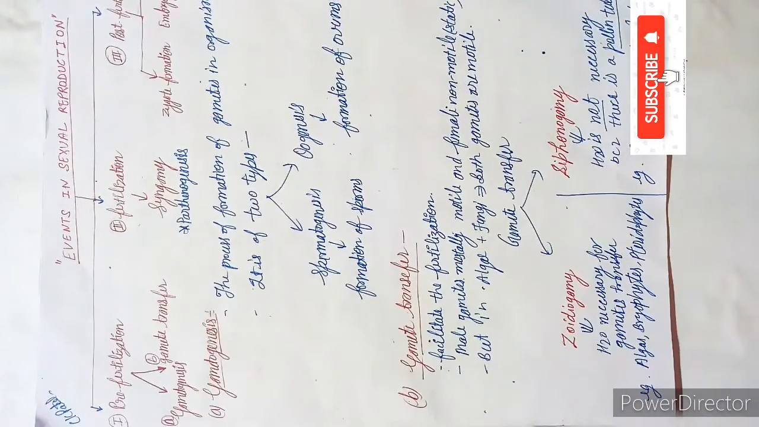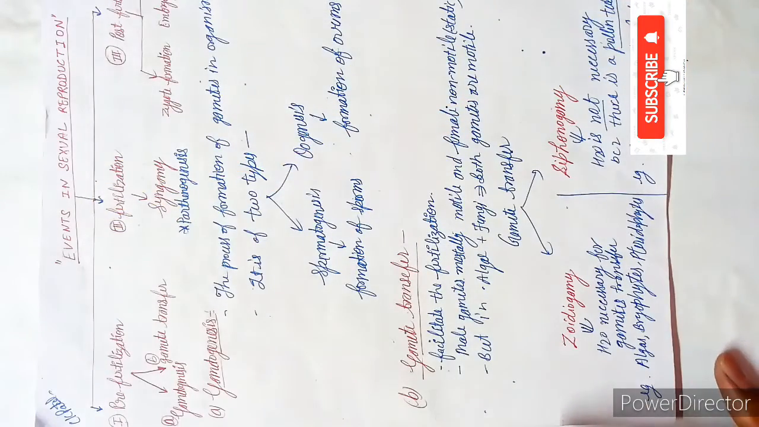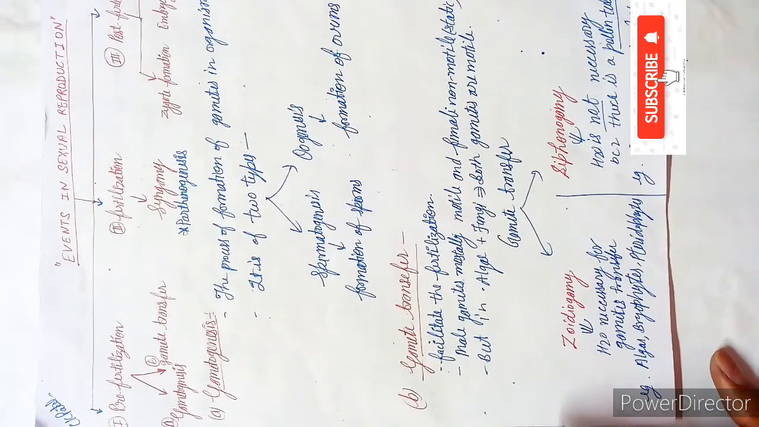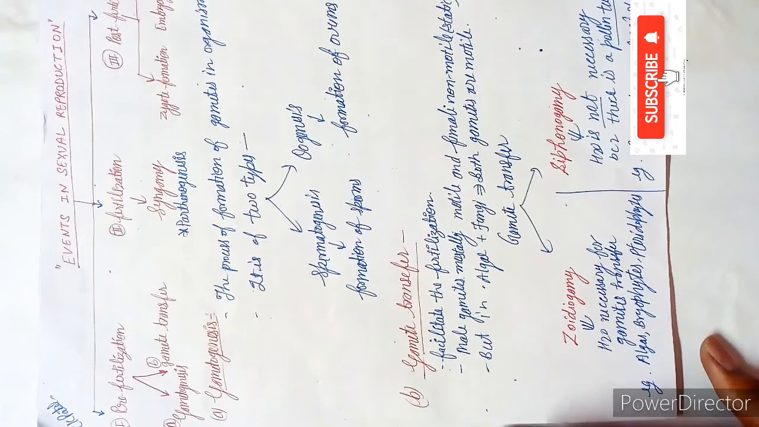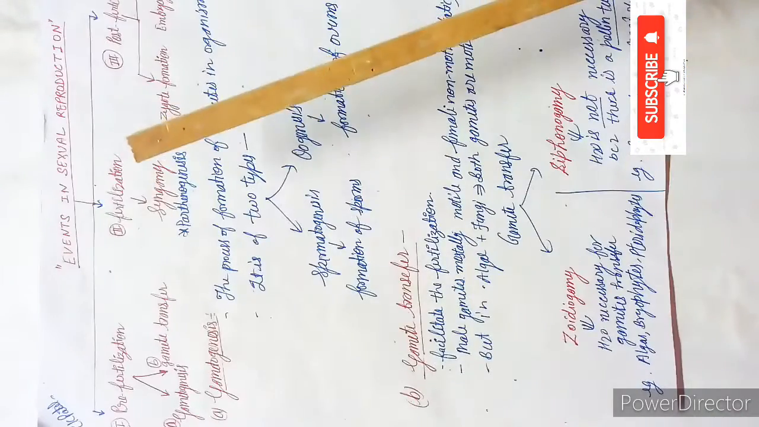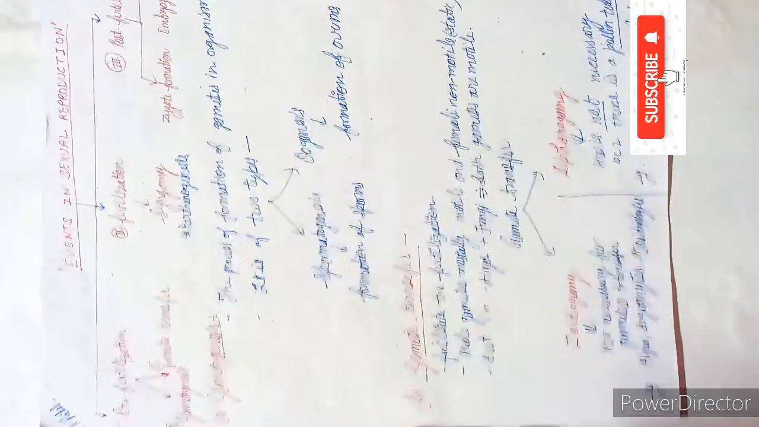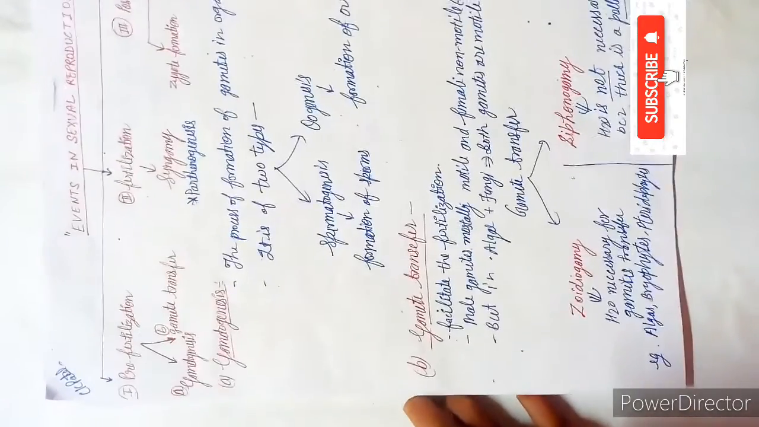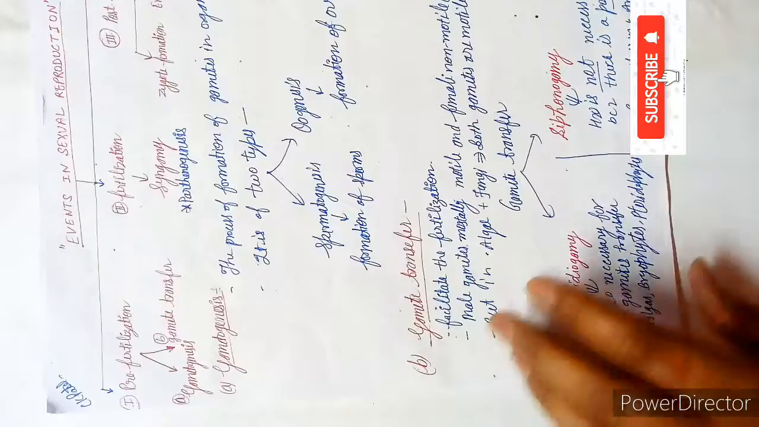Events in sexual reproduction. First of all, there are three events in sexual reproduction. First is the pre-fertilization event, second is the fertilization event, and third is the post-fertilization events. They have some sub-events also.